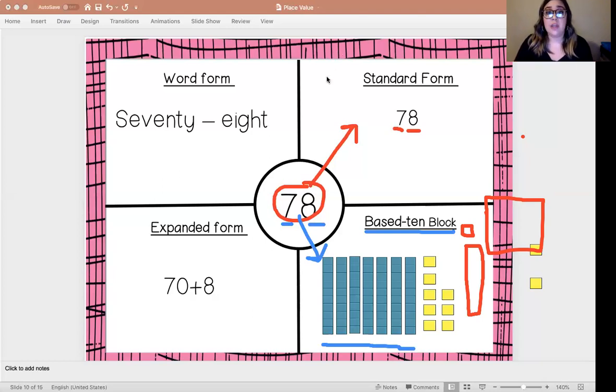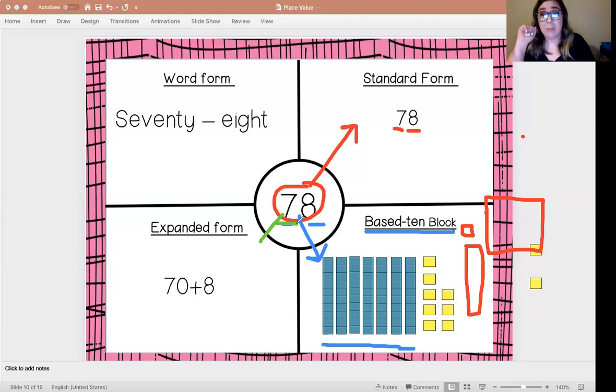Okay, let's look at the third way that you can show a number, and that's expanded form. We talked about this in our last video. That is writing your number sentence without the equal sign, without the answer, okay? I have 7 in my tens place, so that tells me I have 7 rods.